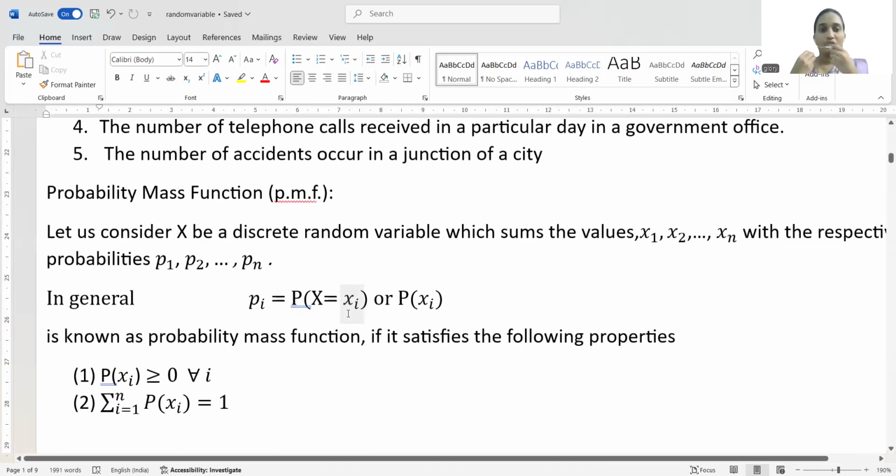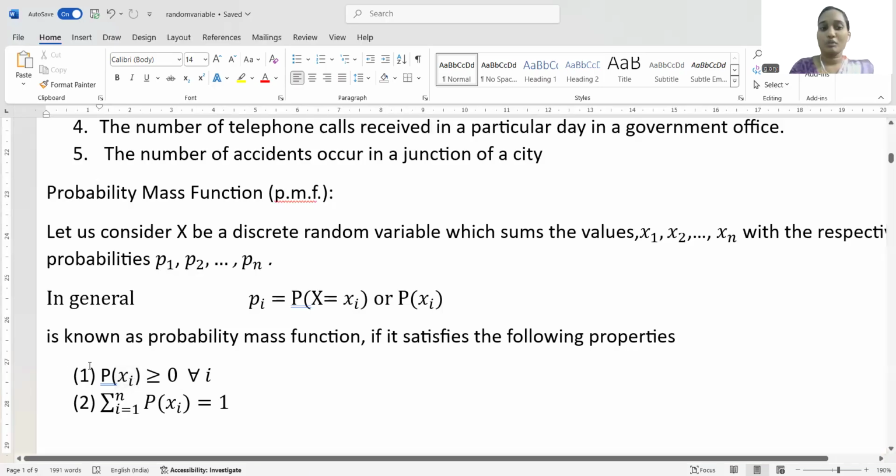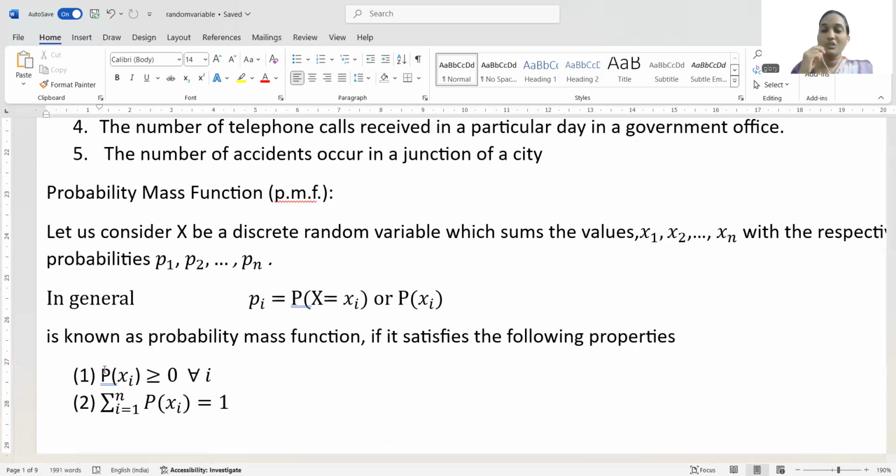So, if I want to say some function is a probability mass function, then it must satisfy these two conditions. That means if we take the individual value of the probability for any value of x, that means x1, x2, and so on up to xn, the probability must be greater than or equal to 0. That means only positive values, including 0. There is no negative value over here.